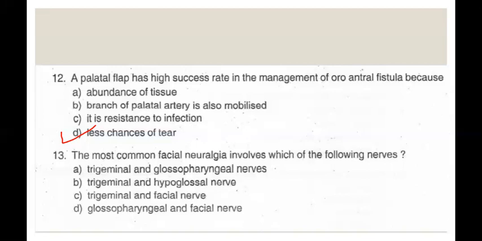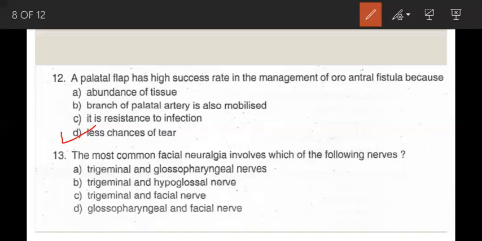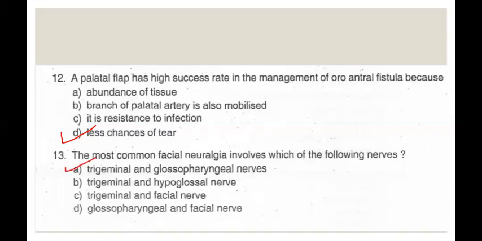The International Association for the Study of Pain defined neuralgia as pain in the territory of one nerve. Theoretically, each cranial nerve carrying sensory fibers may be prone to cause neuralgia. Most often, trigeminal neuralgia occurs, followed by occipital and glossopharyngeal neuralgia, and neuralgia of the nervus intermedius and of the superior laryngeal nerve. Now the question number 14.